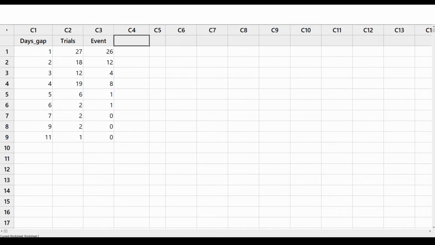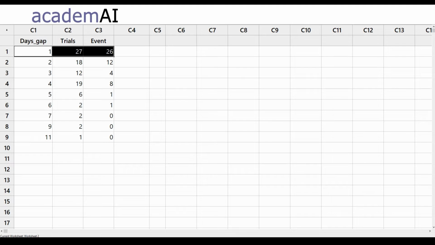So let us have a look at the data collected. This is what the data collection results look like. Let's try to understand what's going on here. This is the days gap of 1, which means this is a sample wherein the startup is measured after every day of maintenance. So today the maintenance is done, and then tomorrow the startup is tested. If it works in the first try, then we count it as a 1, else we count it as a 0.